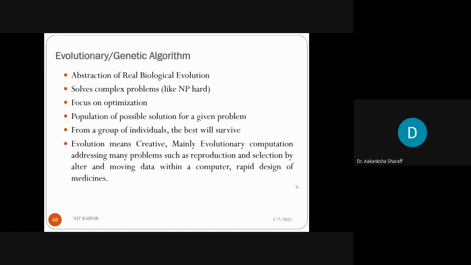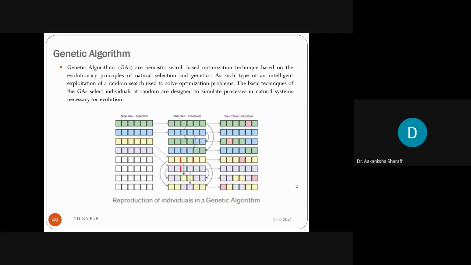So what happens in the genetic algorithm is that genetic algorithms are heuristic search based optimization techniques based on the evolutionary principles of natural selection and genetics. As such, a type of intelligent exploitation of a random search is used to solve optimization problems.